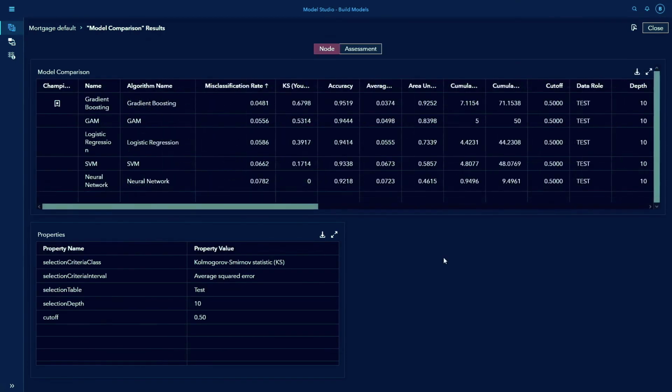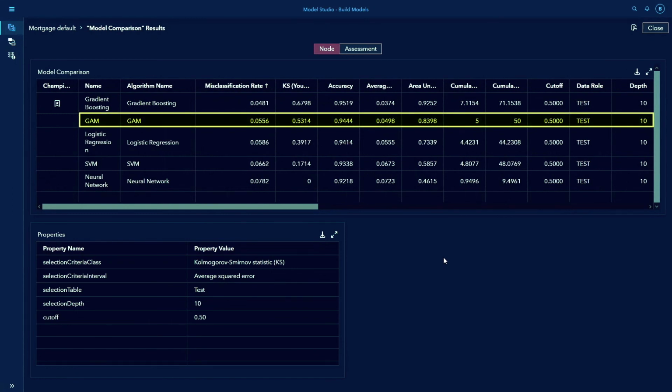If you sort the algorithms by misclassification rate, you see that the GAM ranks second. Even though the GAM has a slightly higher misclassification rate, it is more interpretable than the Champion gradient boosting model and still outperforms other complex models such as SVM and neural network.